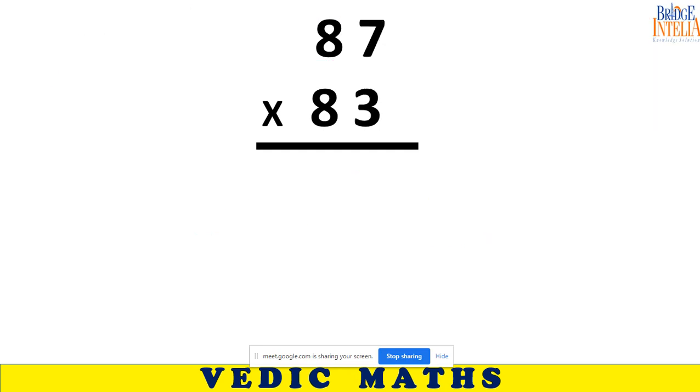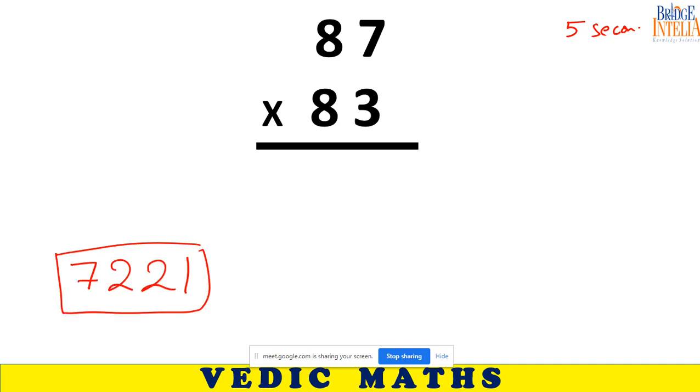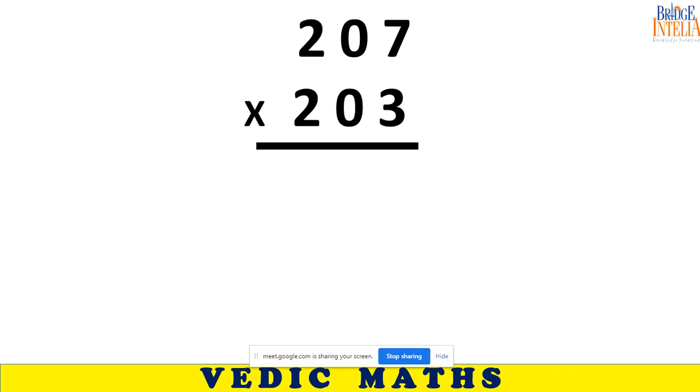Come on. 5 seconds without pen and paper. 7221. Done, sir. Yes, 7221. 7 threes are 21 and 8 into 9 is 72. So you can do it all in the mind itself.